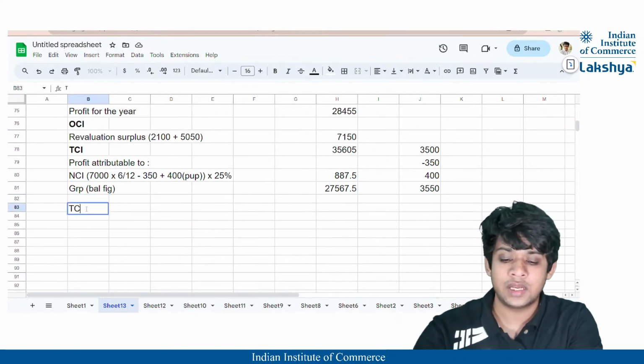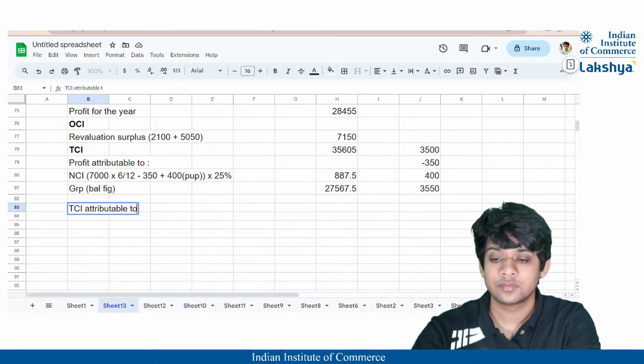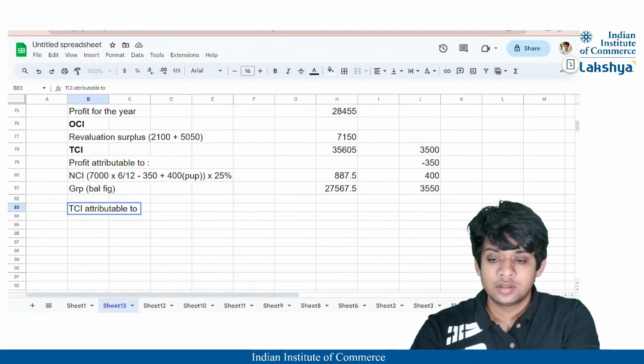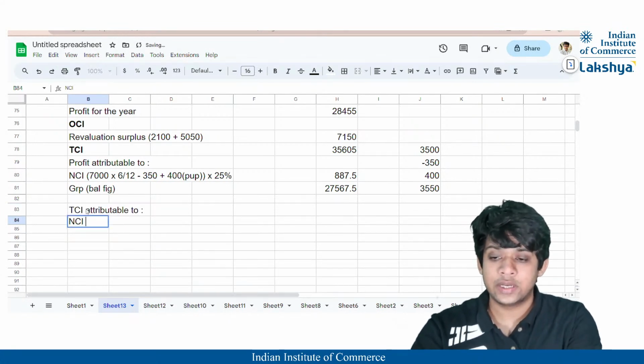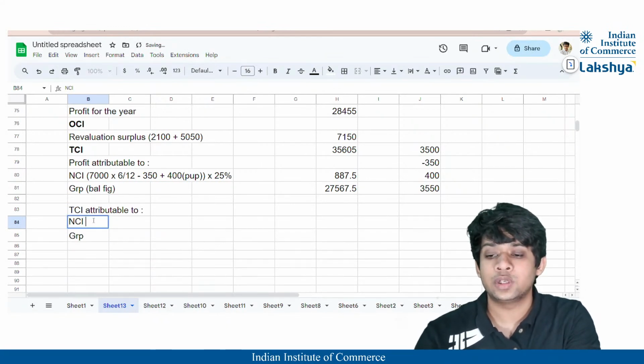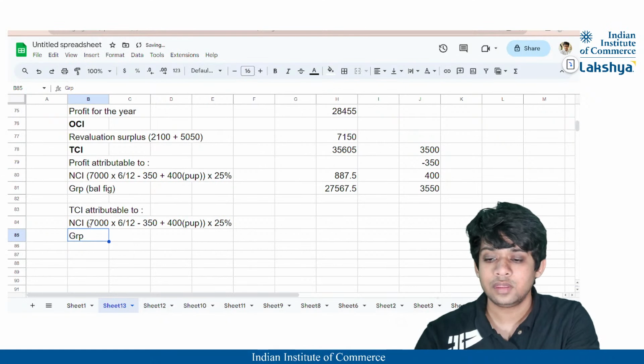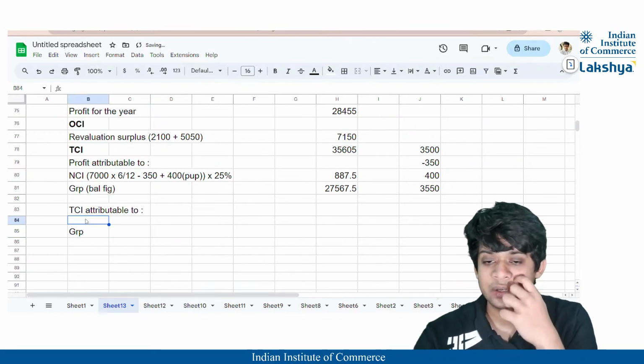Now, total comprehensive income allocated between the non-controlling interest and the group, right? So what will be the total comprehensive income here? It will be the same. So I'll just copy paste this firstly, right? So NCI will be this. I'll just show you the calculation.